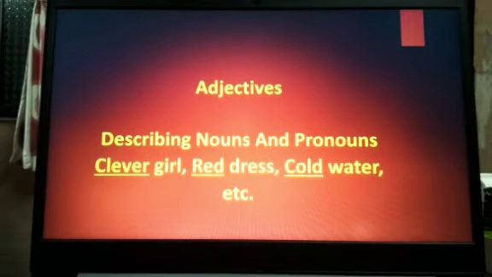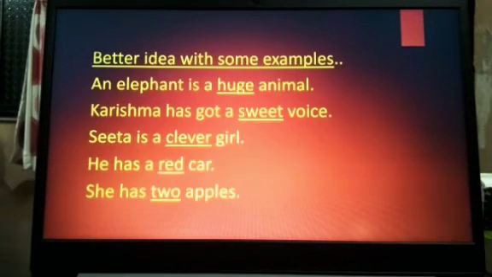Here, dress is a noun and the word which describes the color of the dress, we get the answer red. So here red is an adjective. Cold water. Here water is a noun and the word which describes water is cold. So cold is an adjective.